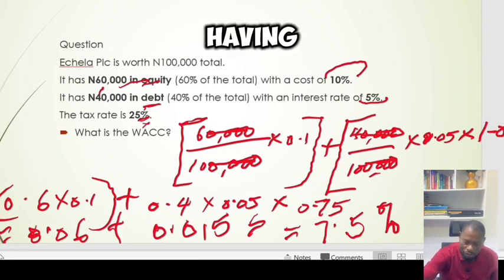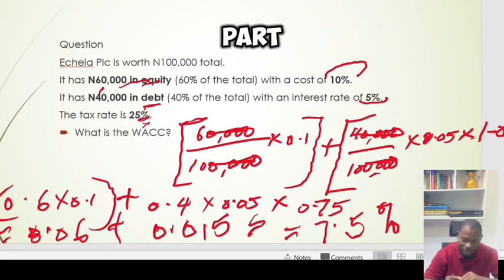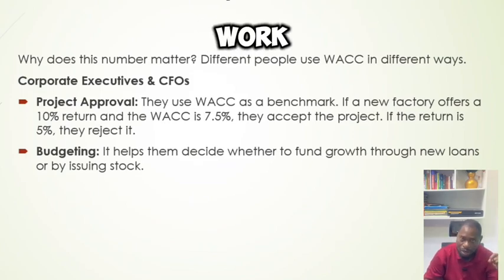Now, having demonstrated this, calculating it is the easy part. Now, what does it mean? The WACC is telling us that this is the cost of the capital of the company, that is, the total sources of capital of the company.